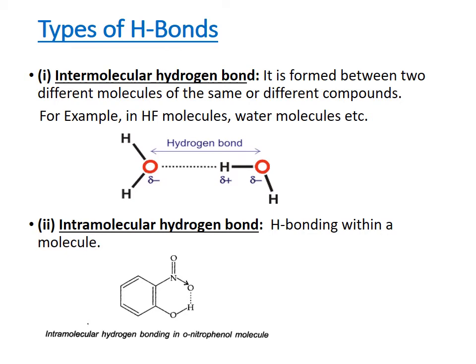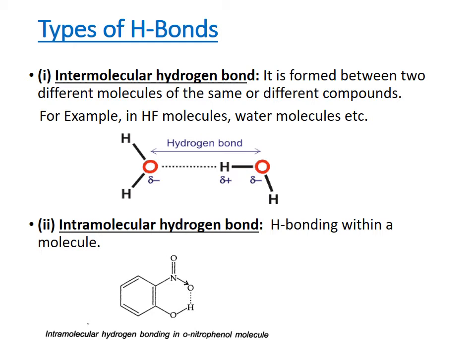Types of hydrogen bond. There are mainly two types of hydrogen bond: intermolecular hydrogen bond and intramolecular hydrogen bond. Intermolecular hydrogen bond is formed between two different molecules of the same or different compounds. For example, the hydrogen bonding present in HF molecules, which I already explained. Another example is the hydrogen bond present in water molecules.